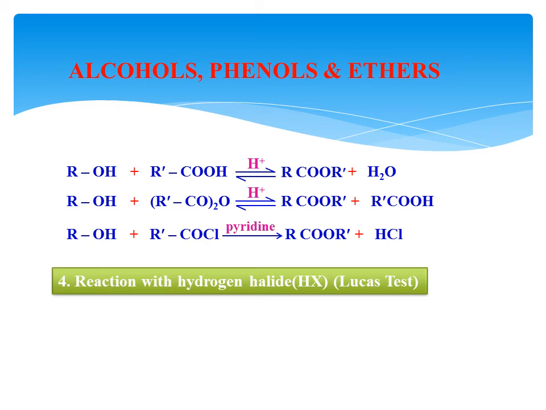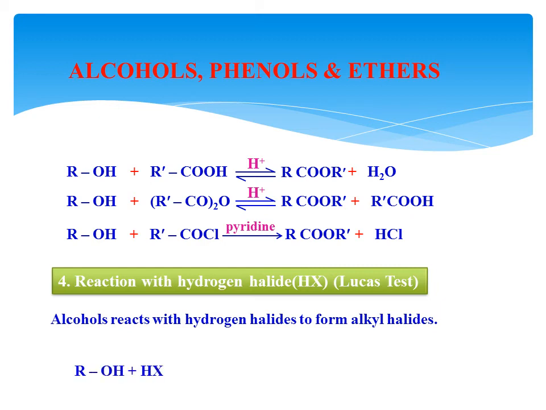Then the fourth chemical property: when alcohol reacts with hydrogen halide, this is considered as the Lucas test. This is a most important test. Why is it most important? Wait for that, I will tell. You have to see: when alcohol reacts with any hydrogen halide, HCl, HBr or HI, then what will happen? OH and H are eliminated as water, and X goes to R, forming a haloalkane or alkyl halide. But this complete reaction is catalyzed by anhydrous zinc chloride.